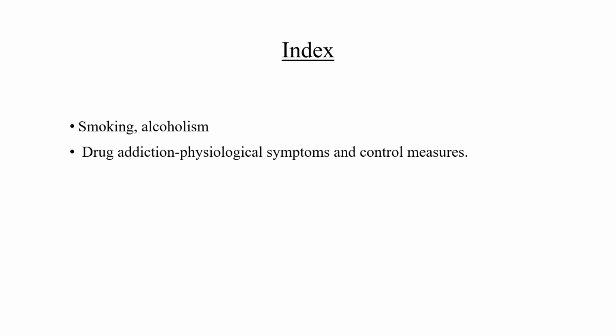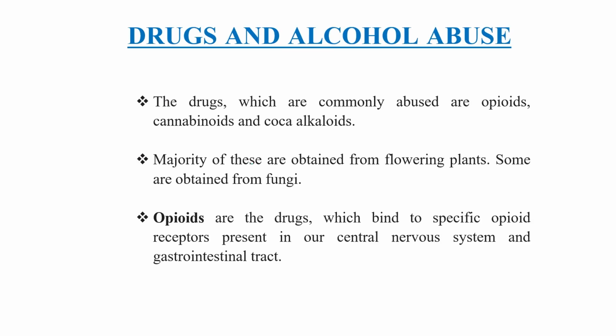In today's video lecture, we are mainly focusing on these points: smoking, alcoholism, drug addiction, physiological symptoms, and control measures. So, drugs and alcohol abuse. The drugs which are commonly abused are opioid, cannabinoid, and coca alkaloid. These are the main drugs.